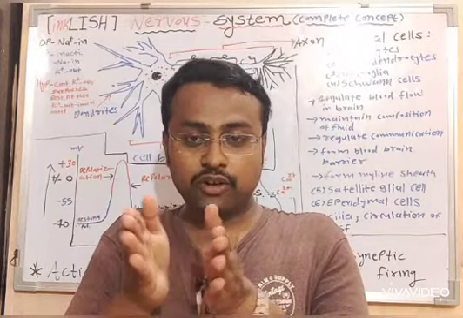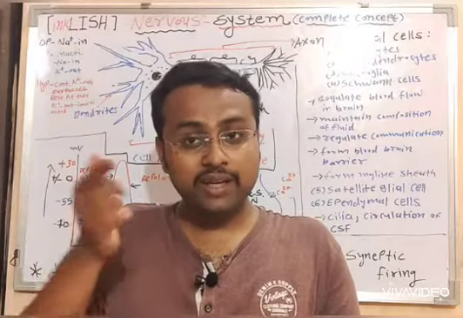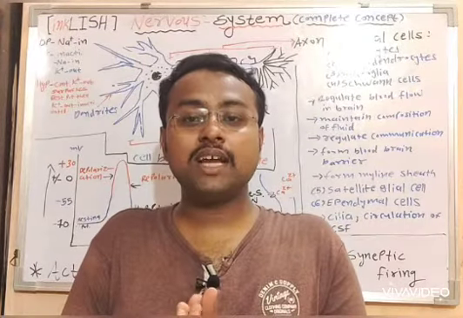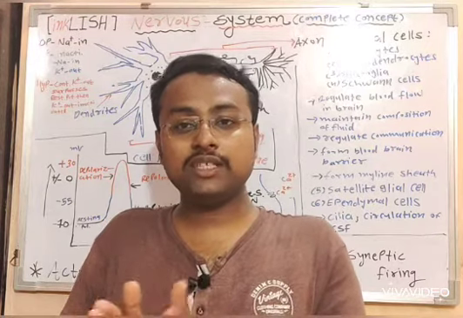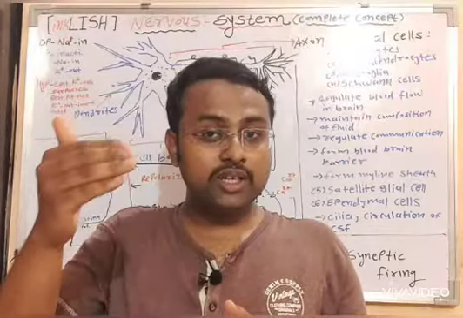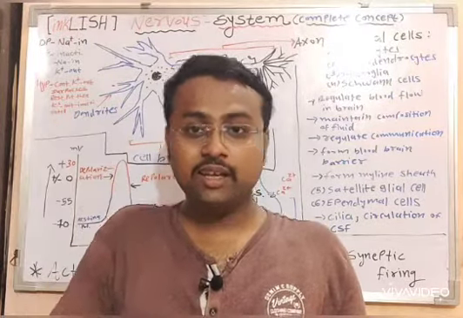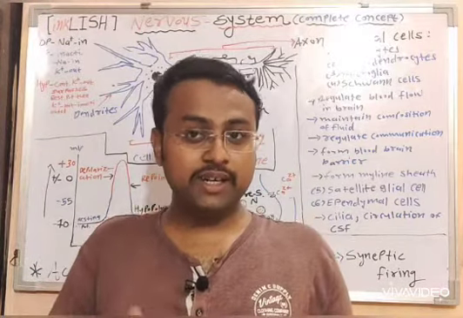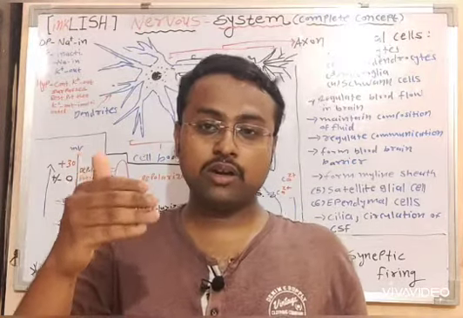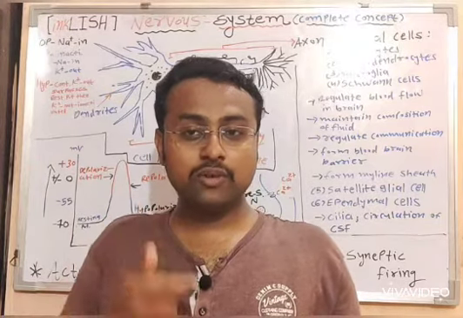The sodium voltage gated ion channel will be closed. Simultaneously, the potassium voltage gated ion channel will be opened. Now, as we know, the concentration of potassium is higher inside and low outside. It means potassium will move outside across the membrane from the axon.